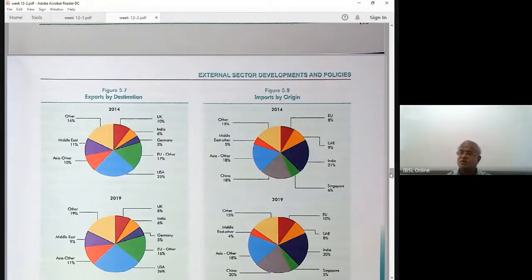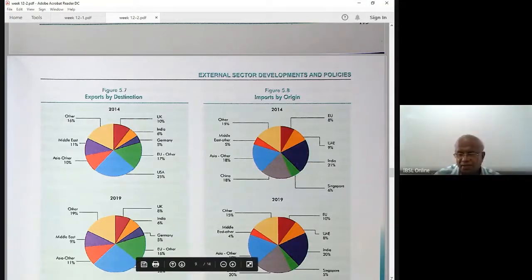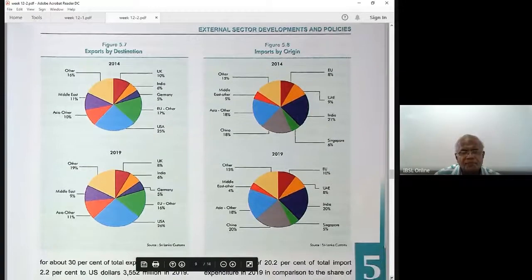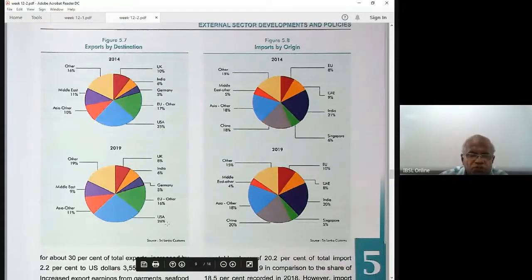But at the same time, we should know we have the outflow. We have a deficit with them. And on the other side, we need the US and the EU countries, Germany. Germany, you can see, is 5% of our exports. Comparing 2019 and 2014, not that much of a difference. USA share increased from 25 to 26%. EU share slight drop. Germany share 5%. India same, 14 to 19, in five years. UK 10%, slight drop, mainly garments. The Middle East 11%, slight improvement.